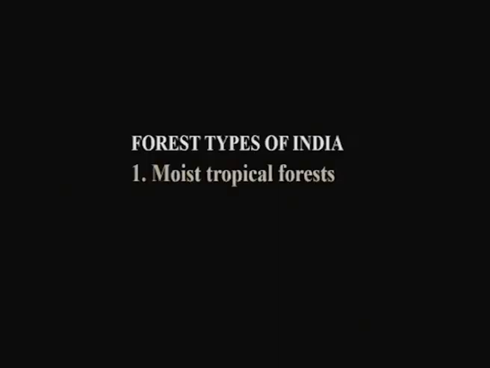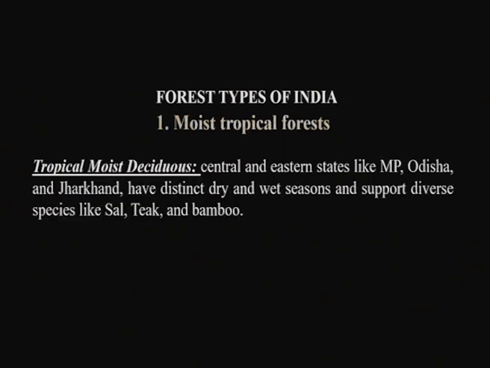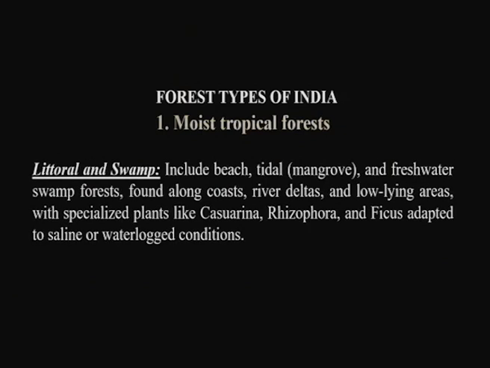Champion and Seth in 1968 classified the forests of the country into 6 major types. One is the moist tropical forest, where we have subgroups like tropical wet evergreen forest, tropical moist semi-evergreen forest, tropical moist deciduous forest, and littoral and swampy forest. These are found in the Western Ghats, the Eastern Ghats and the northern part of the country, and the littoral and swamp forests are mostly found along the coast, where we have saline conditions.